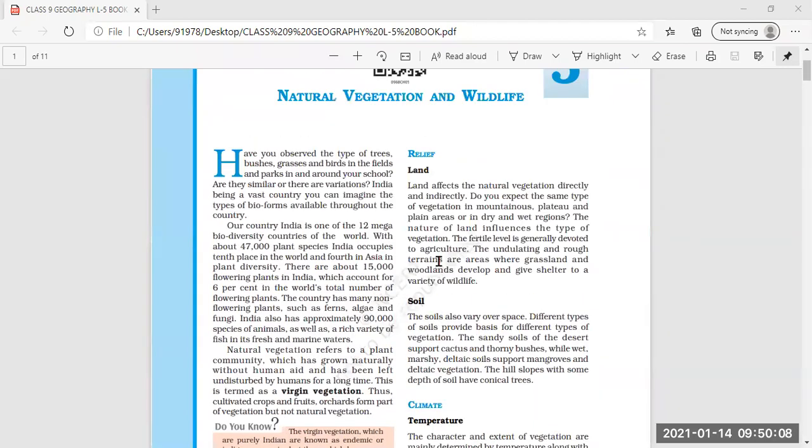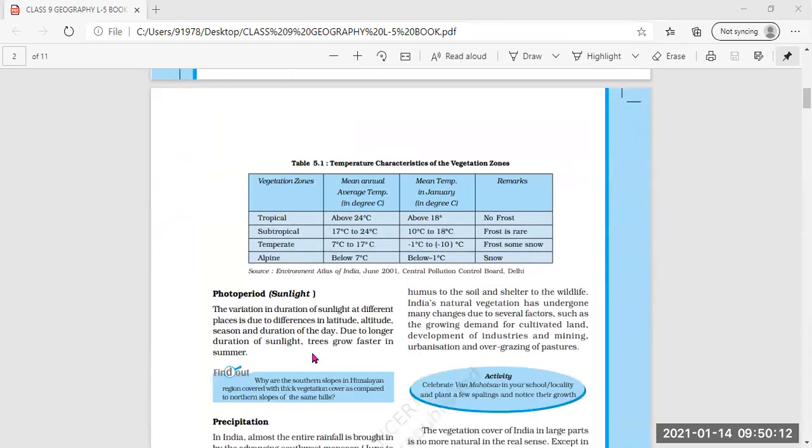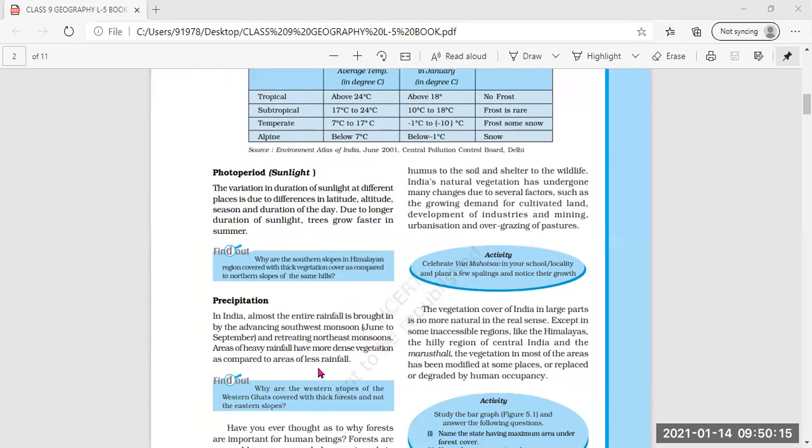Before starting the ecosystem, I had asked you to find out the answers to this: why are the southern slopes in the Himalayas region covered with thick vegetation as compared to the northern slopes? Anybody got the answer? The same answer will be for this also: why are the western slopes of the Western Ghats covered with thick forest and not the eastern slopes? Somewhat similar answer is there